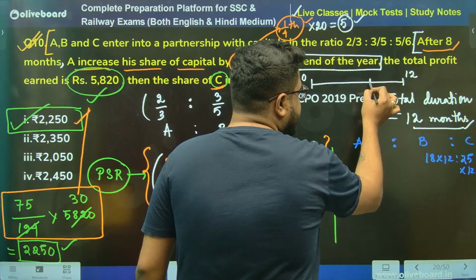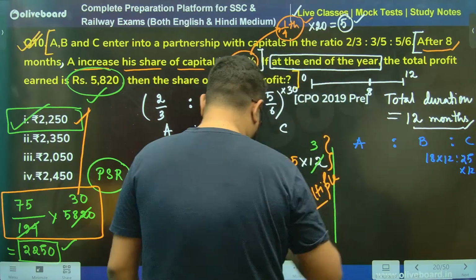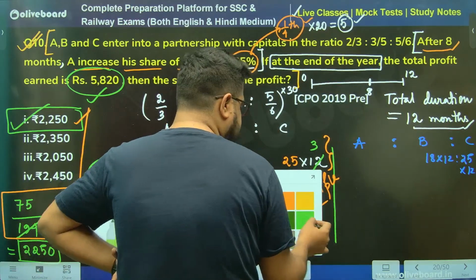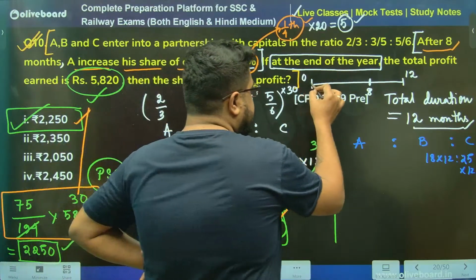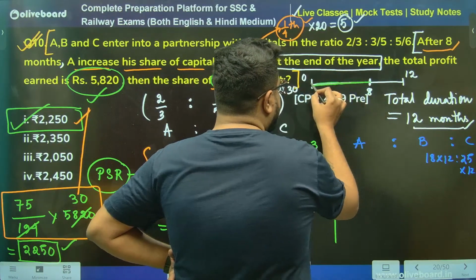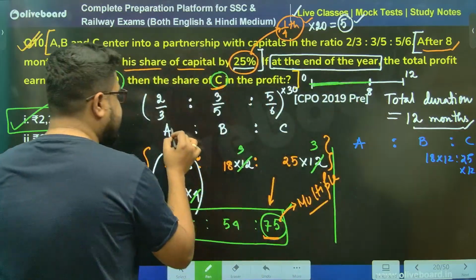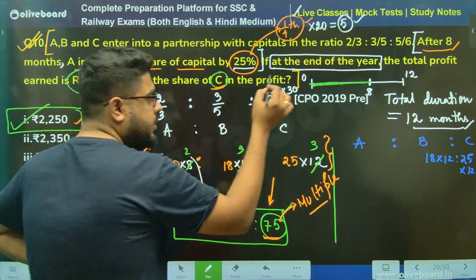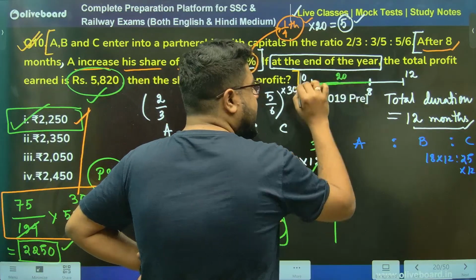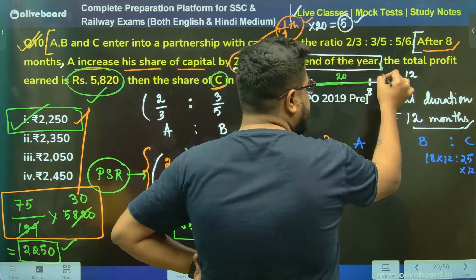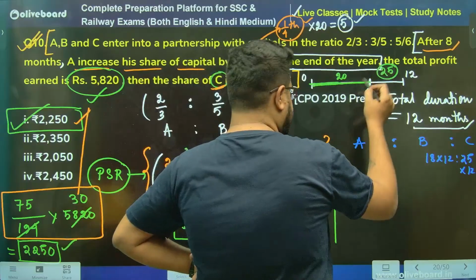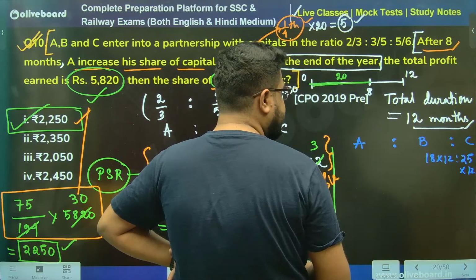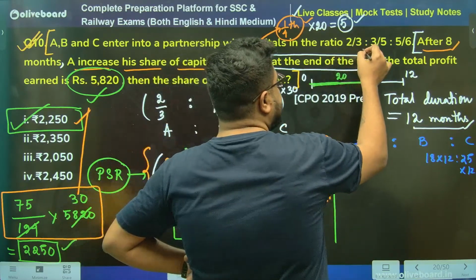And somewhere over here is the 8-month mark. So for this part, sir, his investment was 20 rupees. Correct? And then it increased by 25%, to 25 rupees. Or rather, if you do not want to do it like this, then there is an increment of 5 rupees.